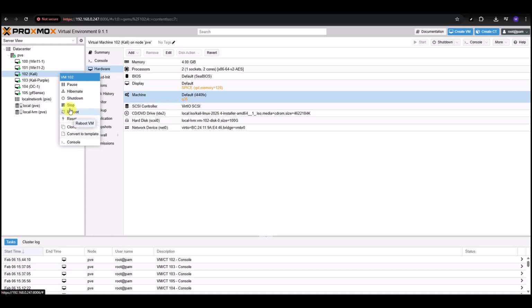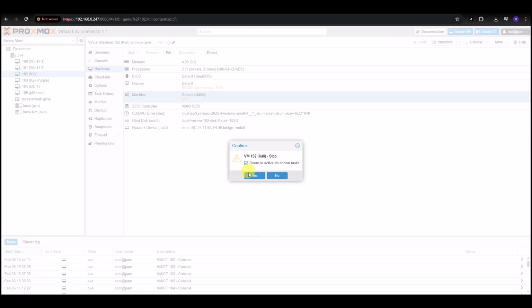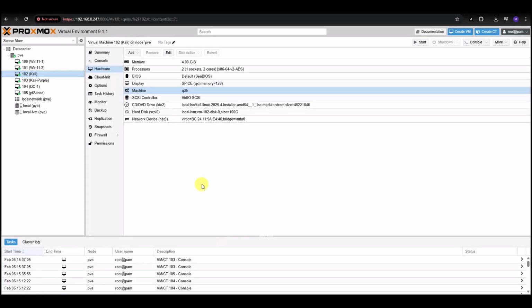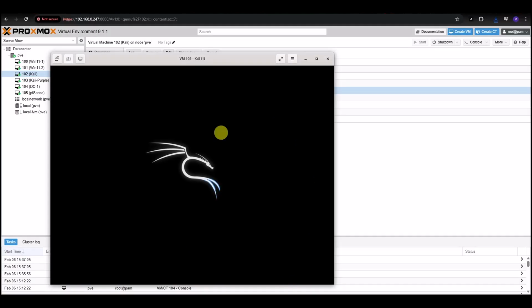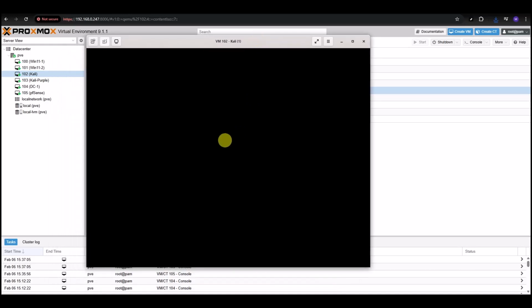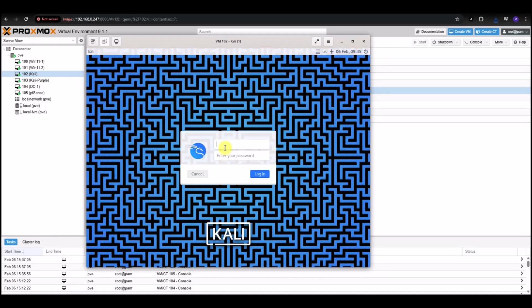So select stop. Okay, so it has stopped. So now we want to just right click start. And once the arrow appears, again, go to console, go to the drop down and select Spice. And then double click that. And we see the Kali link. So when you double click it, look down on the taskbar, it is probably there.